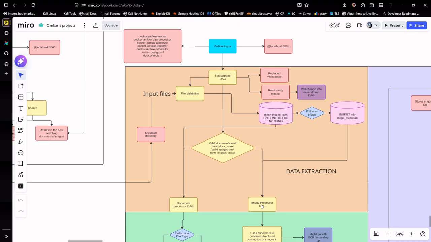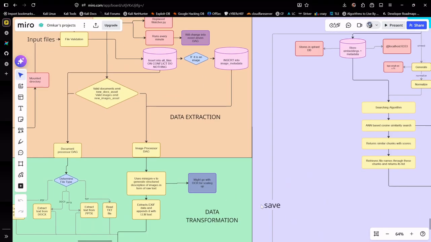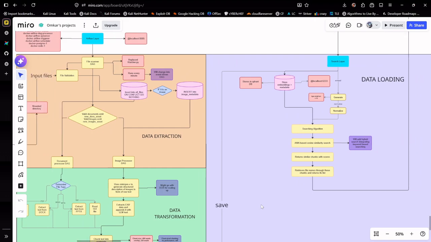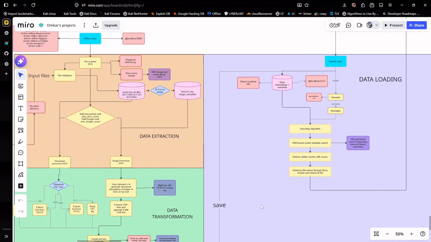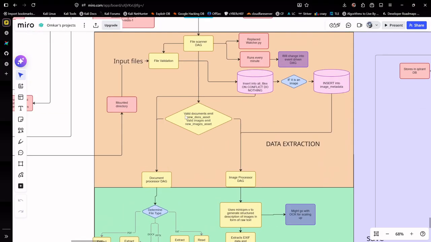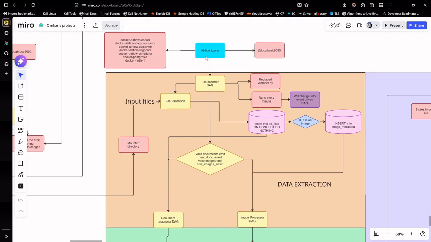I might not say that this is 100% ETL because we are not loading into some data warehouse or something. We are loading into our OLAP. OLAP is somewhere where you load the data after processing it. So we are loading it into our Qdrant database. So yeah, talking about the Airflow again, we have three DAGs: file scanner, document processor, and image processor.